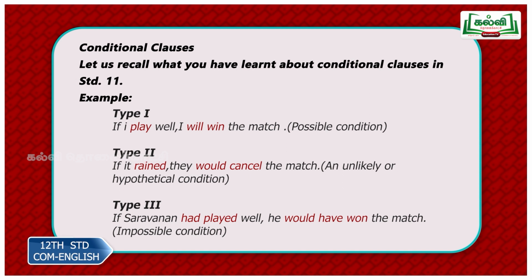And type 3, this is slightly complicated. Impossible condition, something has already taken place. You cannot change it, but you are imagining the other possibility. If Saravanan had played well, he would have won the match. What is the reality? Saravanan did not play well. That is one part. He lost the match, or we did not win the match. That is the second part. Both have happened, so I am thinking of the other possibility. If Saravanan had played well, he would have won the match. So what do you have here? Past perfect in the if clause and future perfect in the main clause. So remember these 3 golden rules for your type 1, type 2 and type 3 if clauses.